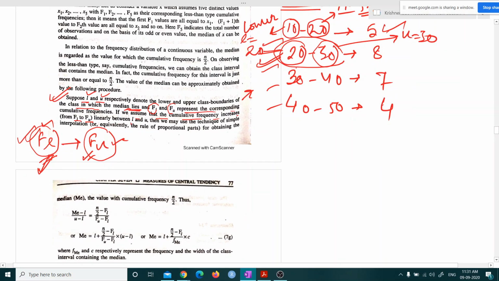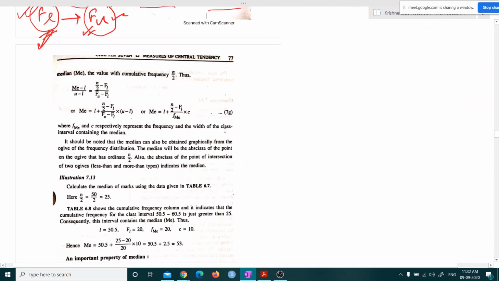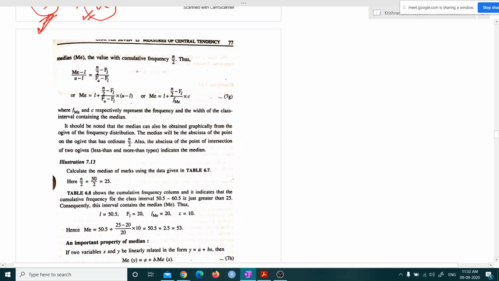Linearly between L and U, then we may use the technique of simple interpolation or equivalently the rule of proportional parts for obtaining the median. And the formula is median is like this with cumulative frequency n by 2.